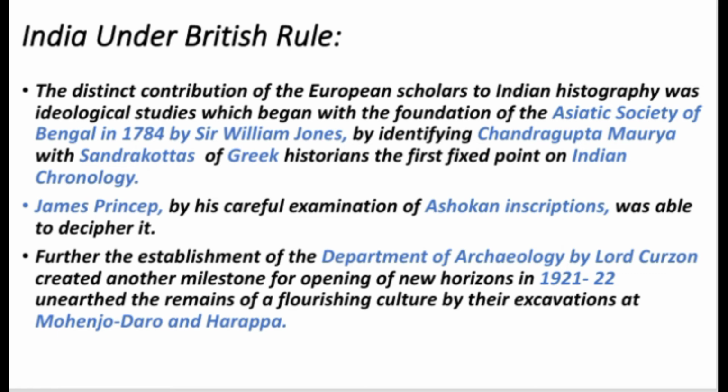Sir William Jones, by identifying Chandragupta Maurya with the Sandrokottos of Greek historians, established the first fixed point in Indian chronology. James Prinsep, by his careful examination of Ashokan inscriptions, was able to decipher them. Other European scholars like V. A. Smith, Macdonell, Alphonsus, Grant, F. Connell, Todd, etc.